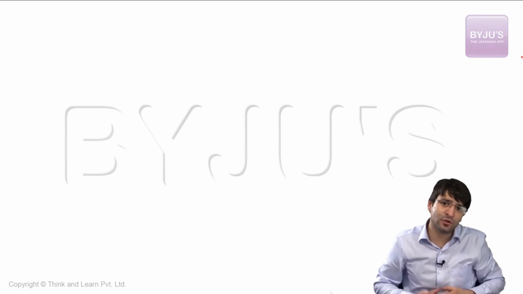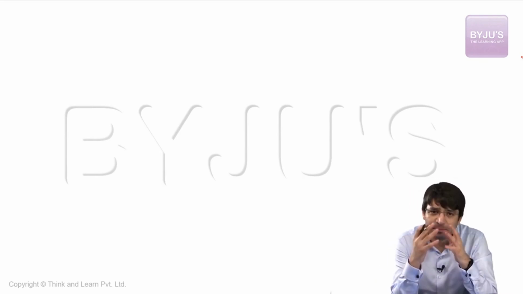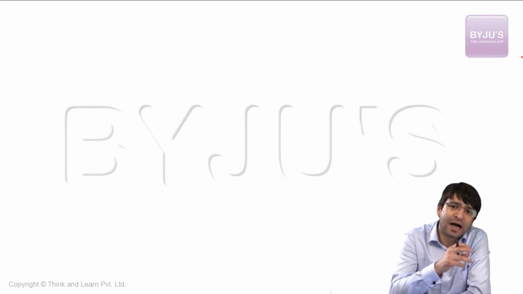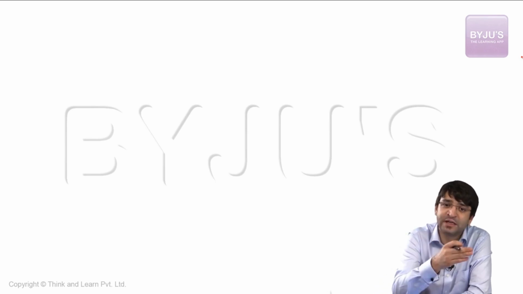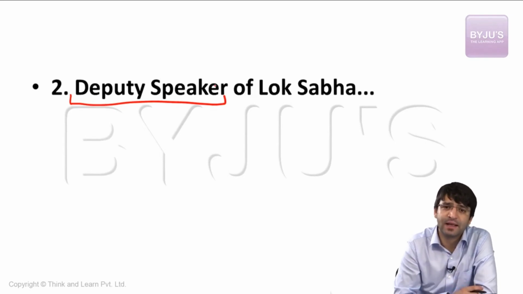The Speaker is the conscience of the Lok Sabha. The Speaker is the final interpreter of the rules of business and procedure of Lok Sabha, and the Speaker knows how to conduct the House. Apart from that, her conduct in the House cannot be inquired in any court of law. How she adjourns the session, how she conducts the business of the House, all these are things that cannot be challenged in any court of law. That means the court of law cannot go into how the Speaker of the House is conducting the business of that particular House. This is something where the courts are barred from proceeding further. These are some of the important things which maintain the independence and impartiality of the Speaker. Apart from the Speaker, there is a Deputy Speaker of Lok Sabha to assist the Speaker. And just like the Speaker, the Deputy Speaker is also elected by the members of Lok Sabha by simple majority.